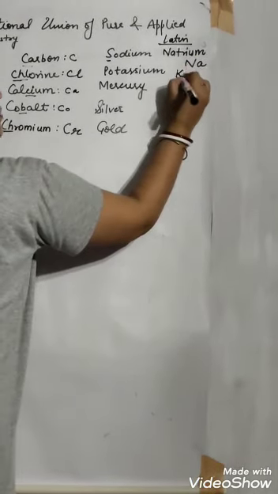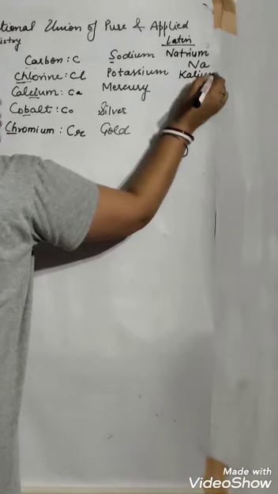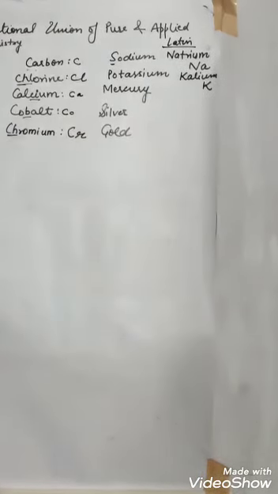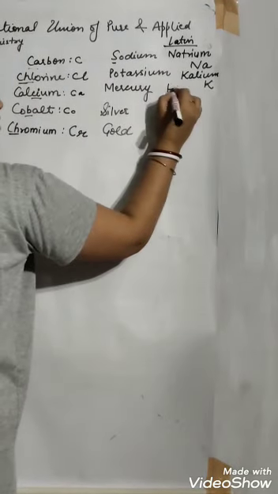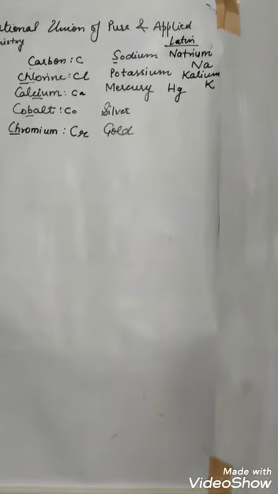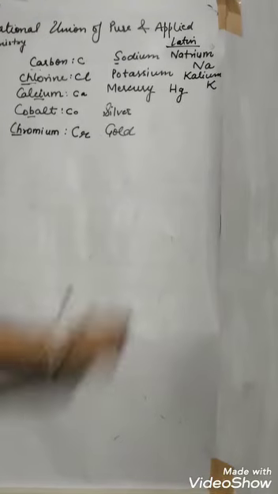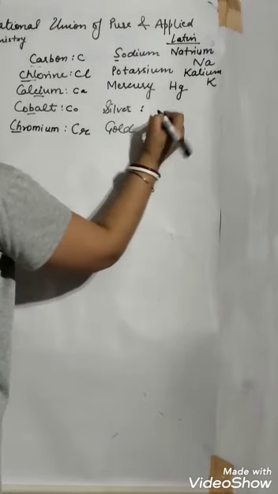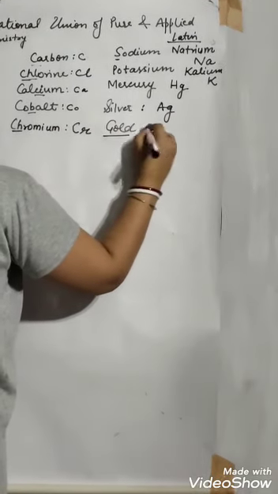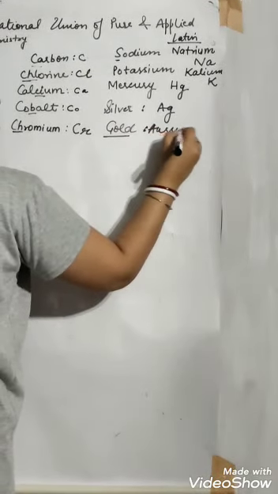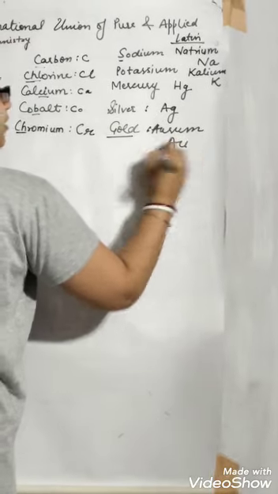Potassium, Latin name is kalium, that is why its symbol is K. Mercury, its Latin name is hydrargyrum, that is why Hg. Silver, its Latin name is argentum, that is why Ag. Gold, its Latin name is aurum, that is why Au.